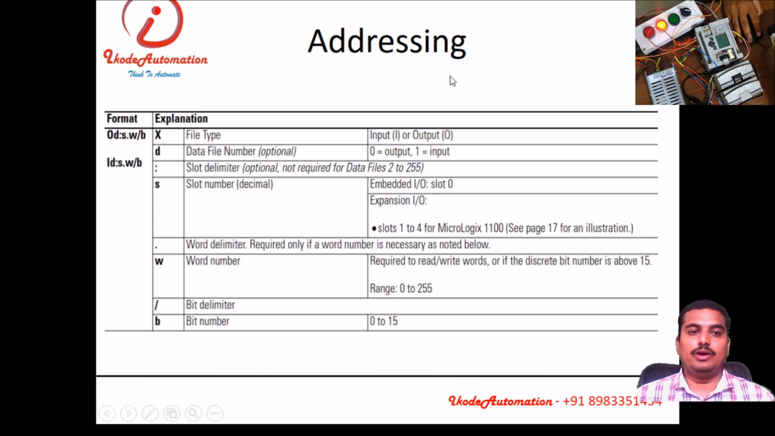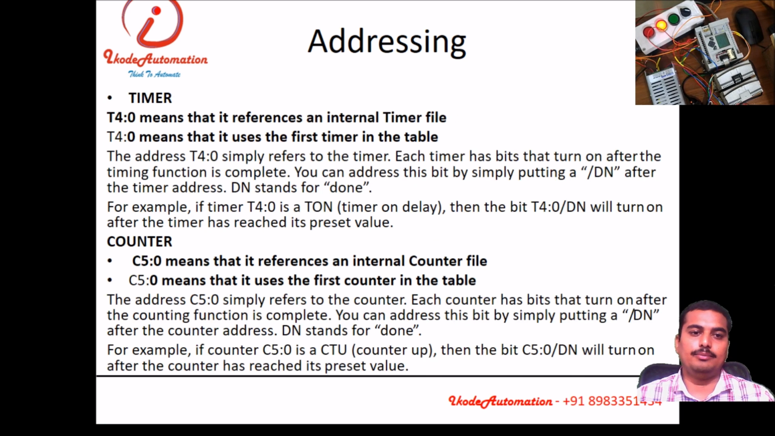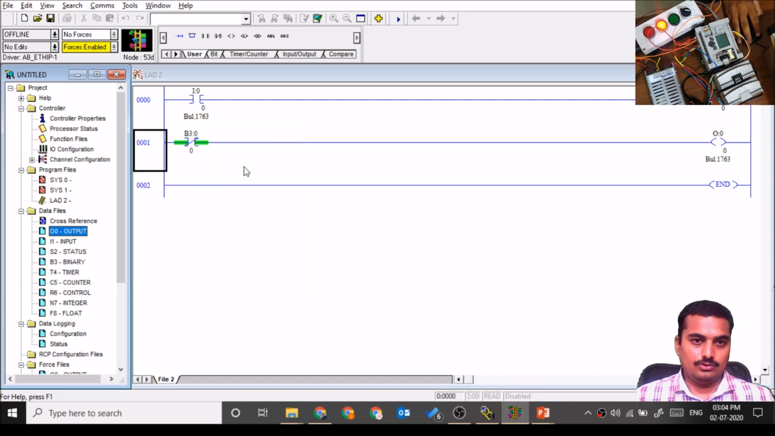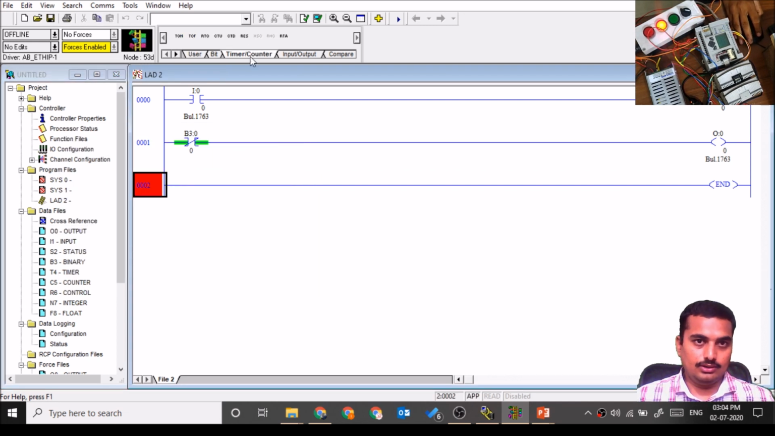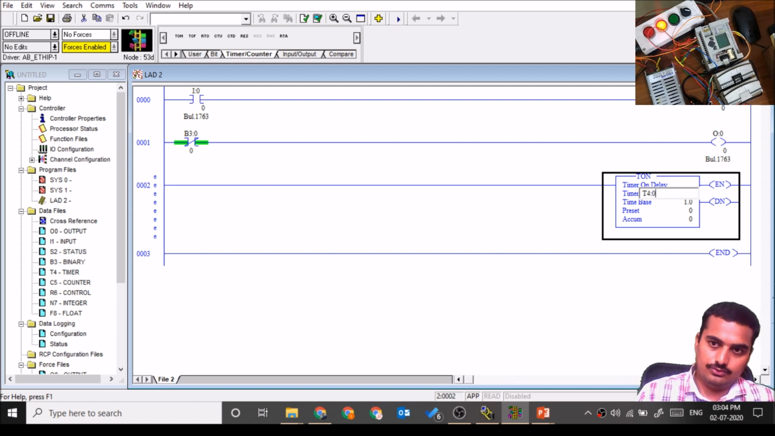This is about the addressing in an Allen-Bradley PLC. So we have seen addressing in Allen-Bradley PLC. Likewise, we have another addressing like timer T4:0. You can see practically T4. So we can take the timer over here, T4:0.